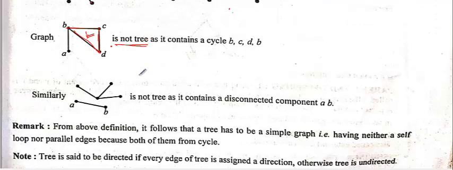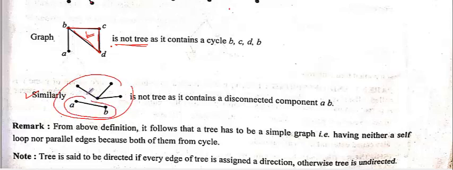Okay, so these two examples are not a tree. Why? Because it contains B, C, D, B. So this is a cycle, and due to this cycle, this is not a tree. If you see this example, it is not connected, because in this graph these two subgraphs are not connected to each other. So this is not connected. It contains a disconnected component AB, which is not connected with that.